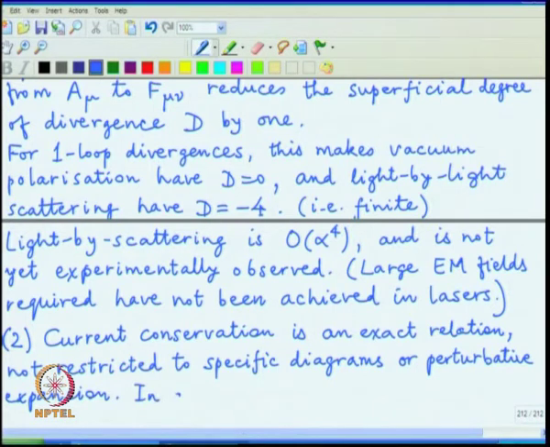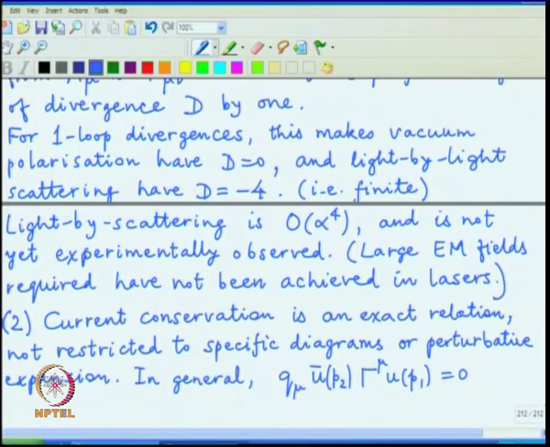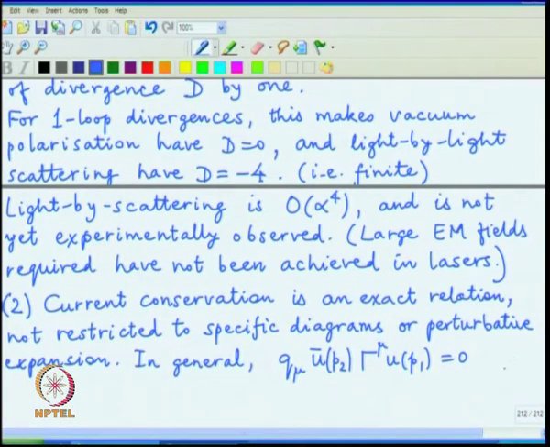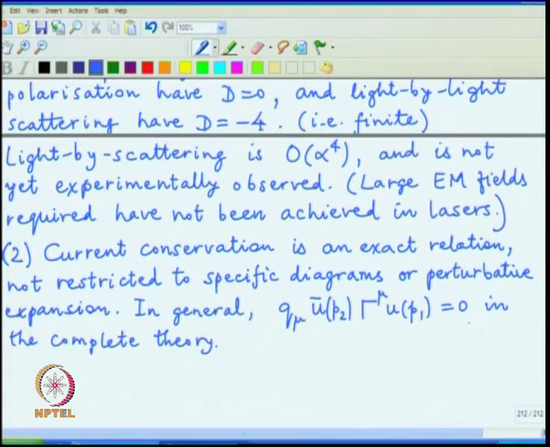So, in general, we must have q mu contracted with the current, where the vertex I have denoted by capital gamma, which can have many complicated terms, and in the complete theory, and to put specific notation, I can generically denote it as a blob.